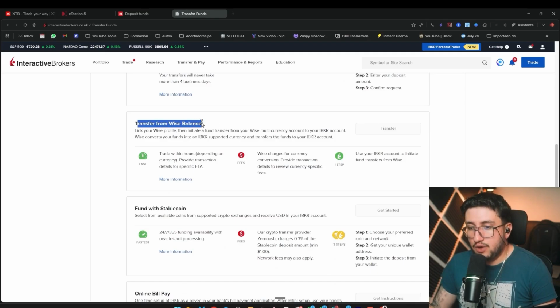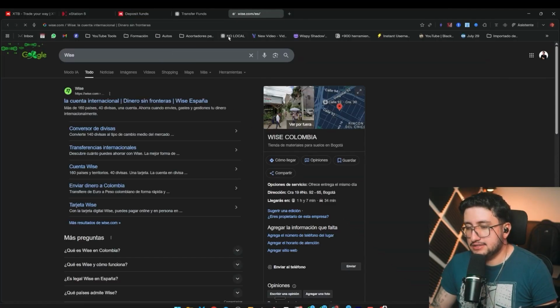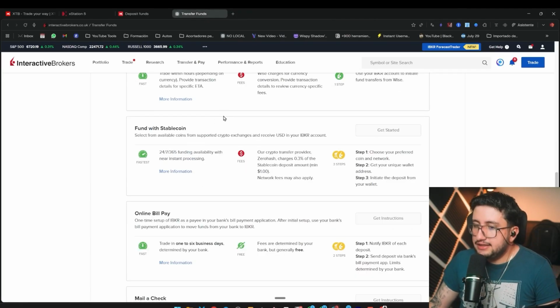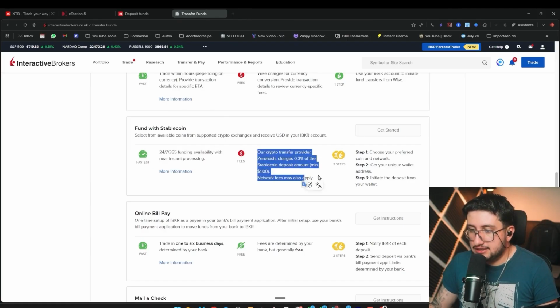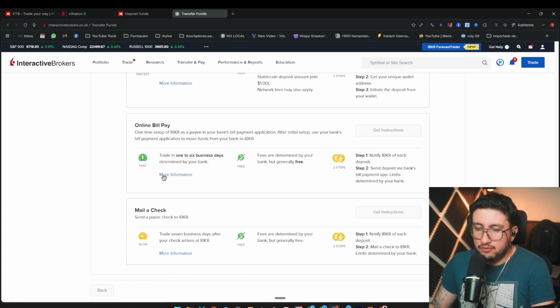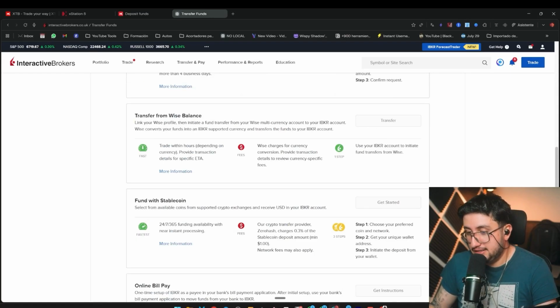And we can also deposit with Wise. So when depositing with Wise, well, we'd have to have an account on this platform. For those who don't know it, well, Wise is like a currency platform that allows us to deposit and transfer money to different places. And we also have the crypto option here, which isn't that old. This is actually recent. It only charges us a 0.3% commission here, and it will always charge a minimum of $1. This will obviously depend on the stablecoin we choose and the network through which we decide to send the money. The rest I don't really consider because it's tedious, like the check issue. They use checks for tradition or in large companies that still operate that way. I'm not sure who else uses them these days, but it depends on the person.